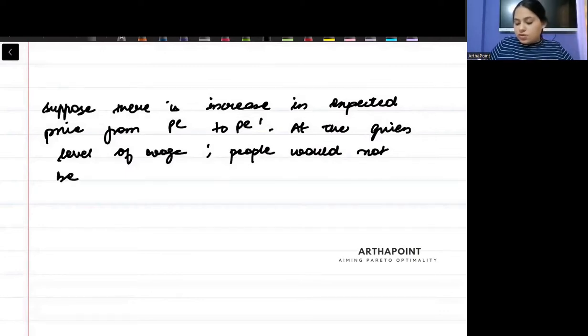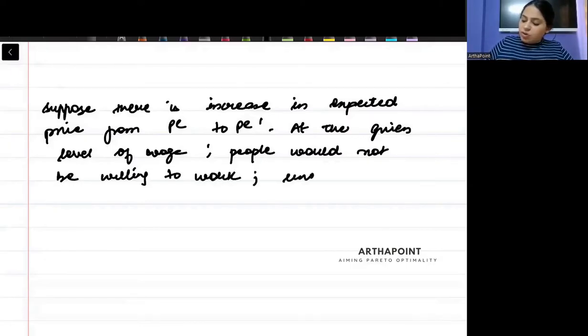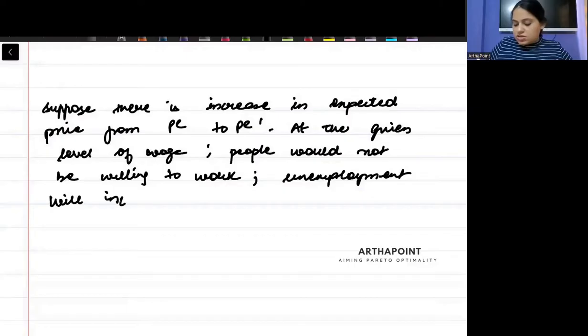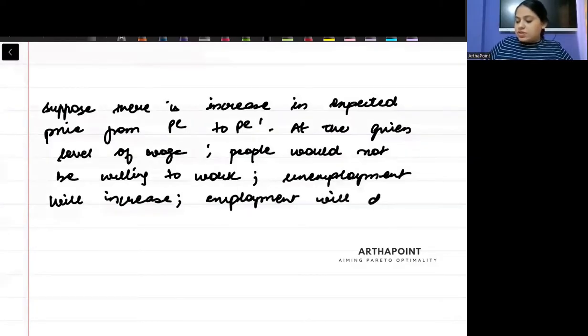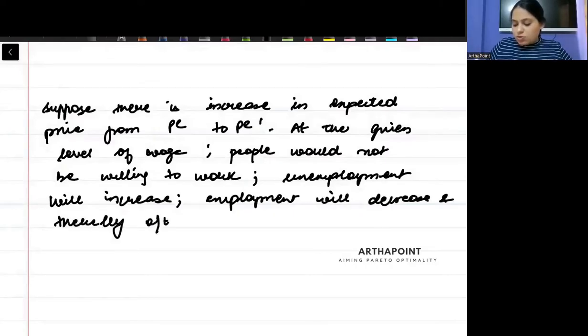People would not be willing to work. Unemployment will increase. Employment will decrease, and thereby output will decrease.